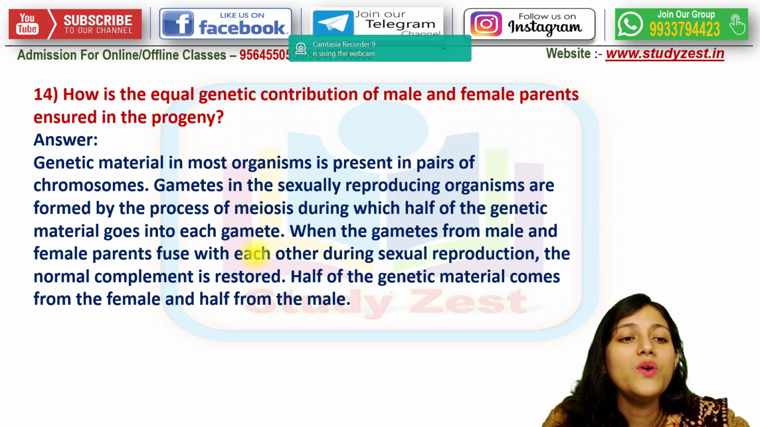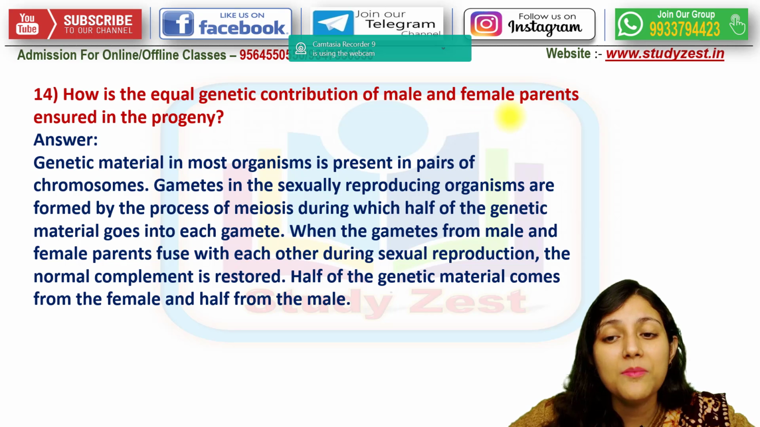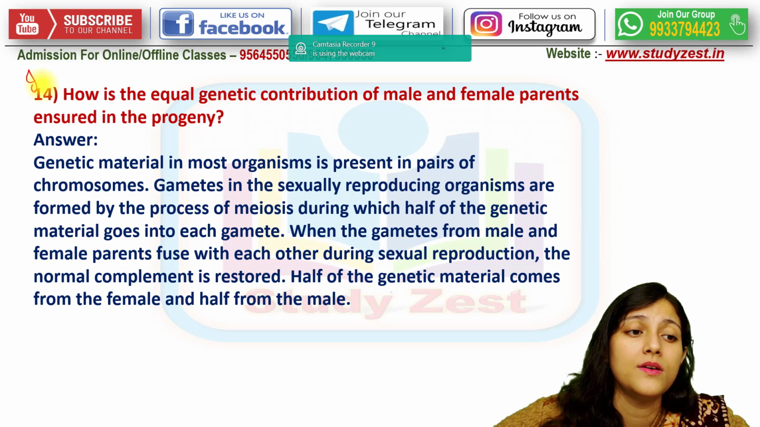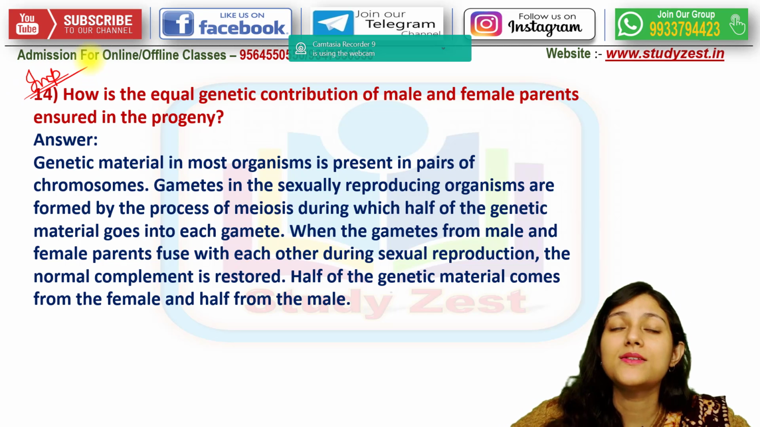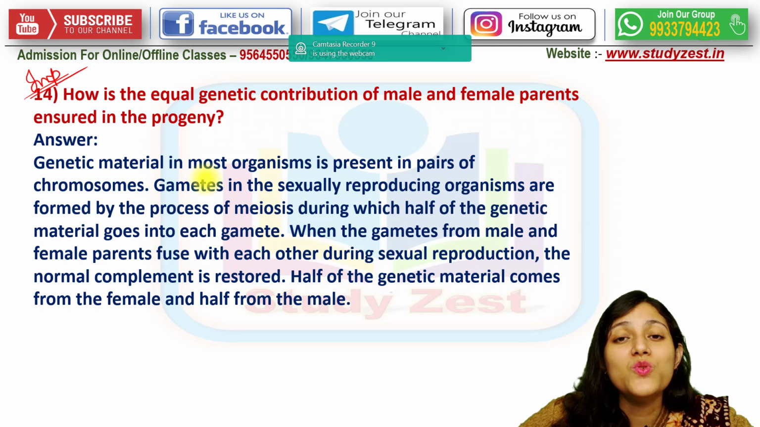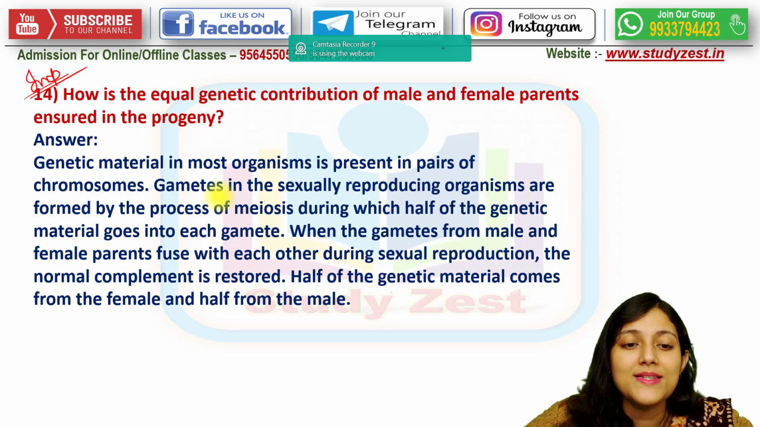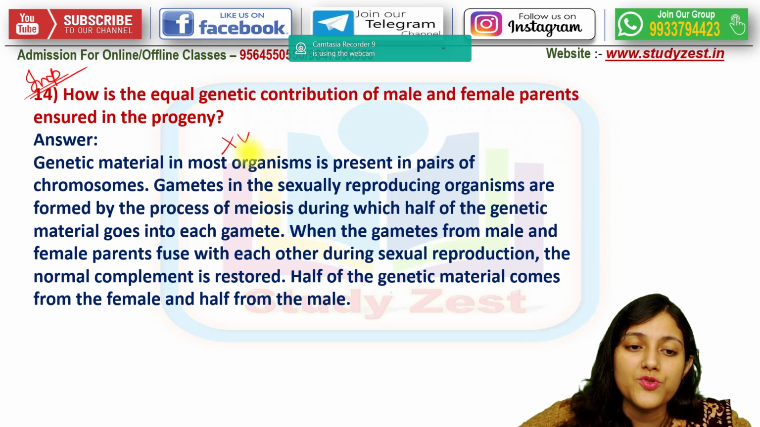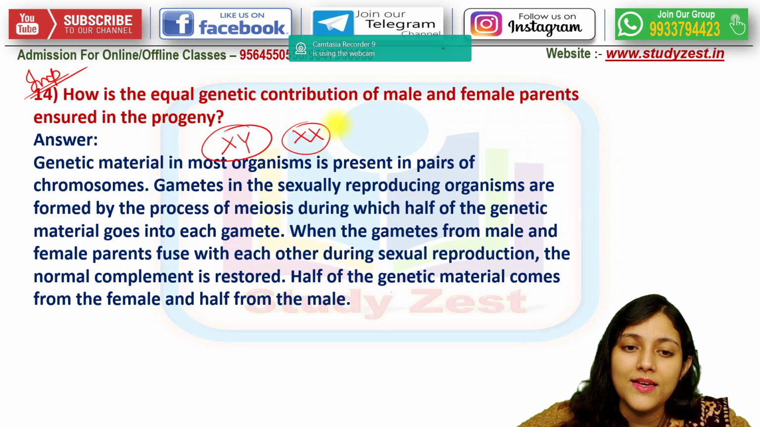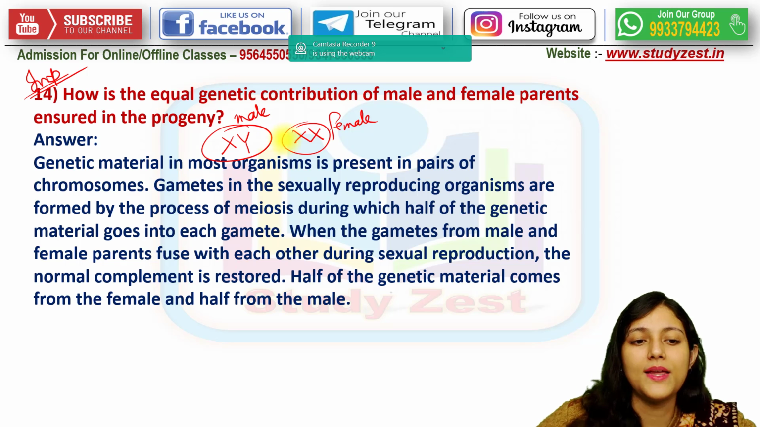Next one, how is the equal genetic contribution of female and the male parents ensured in the progeny? This is a very important question. All the questions are important, but still this is a bit more important. Genetic material in most of the organisms is present in pairs of chromosomes, right? Gametes, we know that X chromosome and Y chromosome. That is why it is told in pairs, either XY or XX. XX says the female and XY says the male.